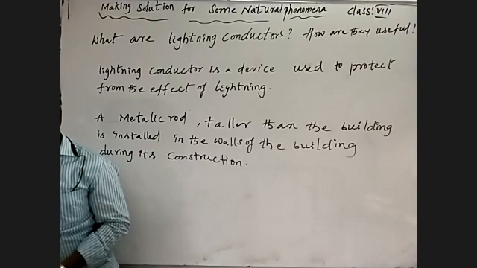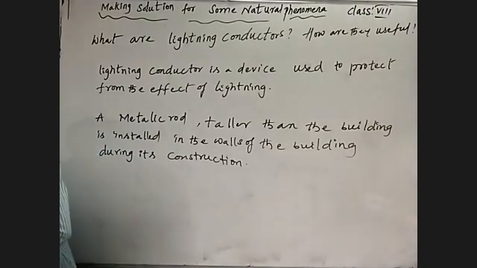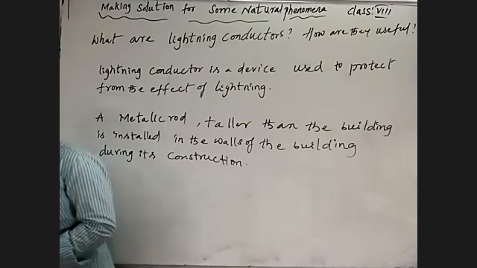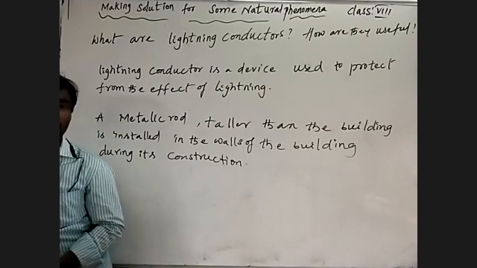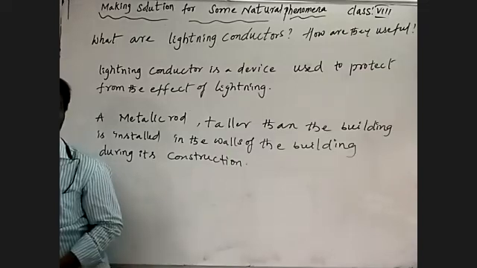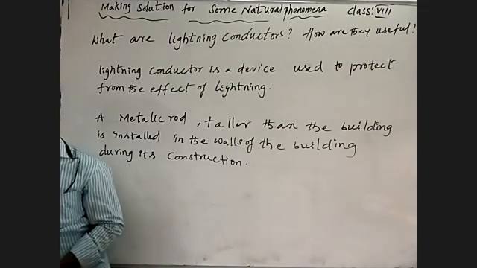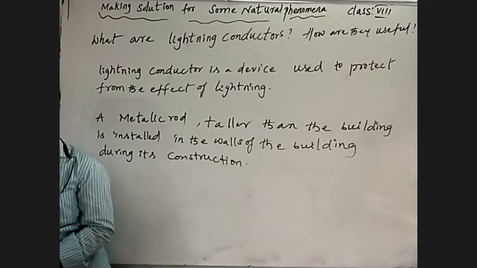We may avoid the damage of lightning. Understand? And also we can say that the metallic lightning conductor is a good conductor for electricity. During the thunderstorm, during the rainy season, we should not touch the lightning conductor, because the discharge energy of the lightning will travel through the lightning conductor to neutralize.